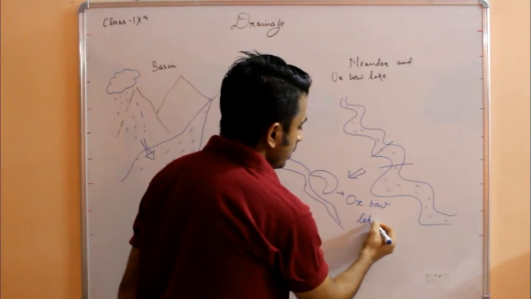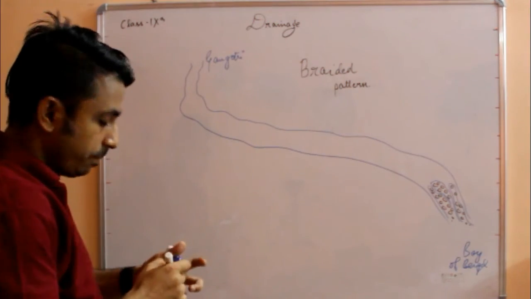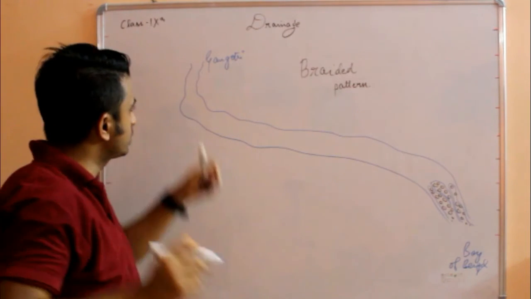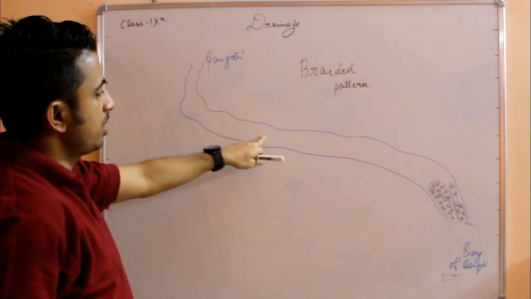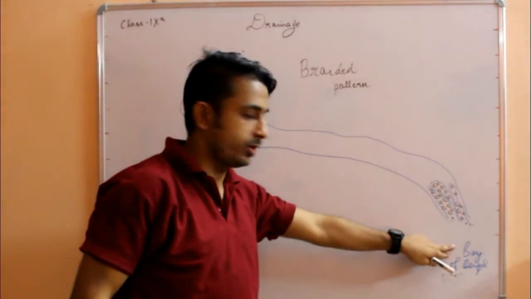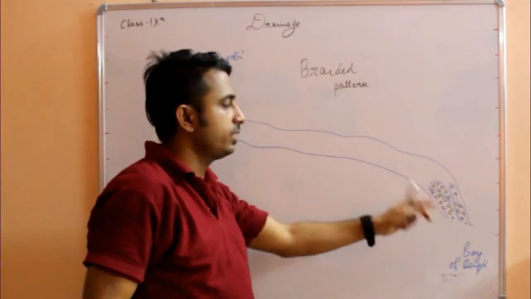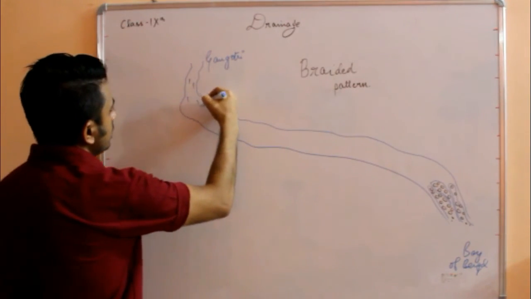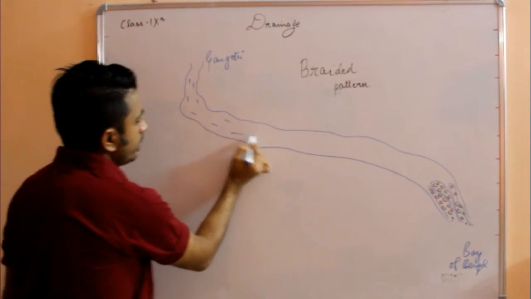Okay. Now, the next topic is braided pattern. A river flows from its source. Suppose this is the Ganga. So the source is Gangotri and the mouth is the Bay of Bengal. It flows into the Bay of Bengal in West Bengal. Okay, so suppose this is a river. It is flowing like this.